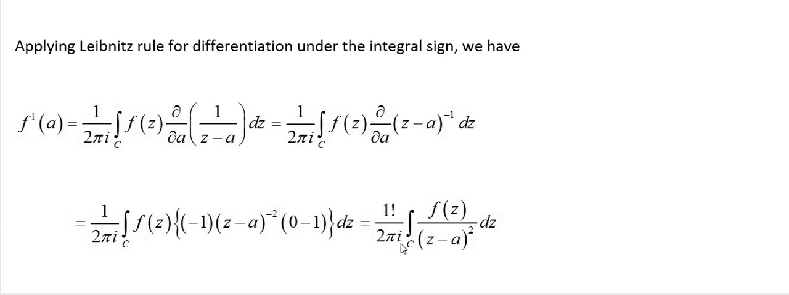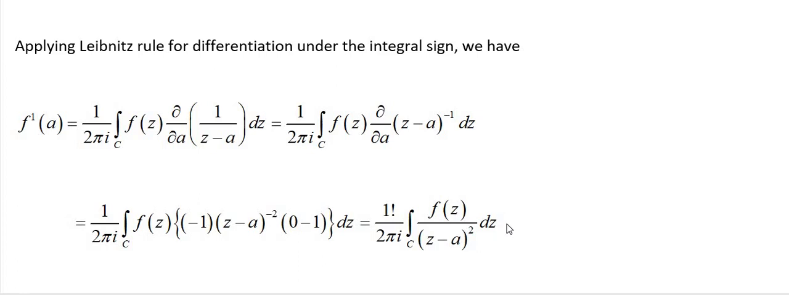So 2 pi i as it is. f(z), and minus 2 power can be written as 1 by (z minus a) whole square dz. So the f dash of a value is this one. Here we are getting 1 only, but 1 can be written as 1 factorial. So the f dash of a value is 1 factorial by 2 pi i, integration over C, f(z) by (z minus a) whole square dz.